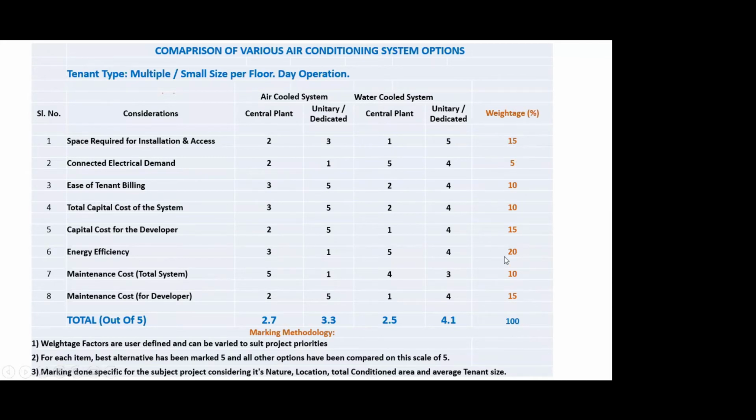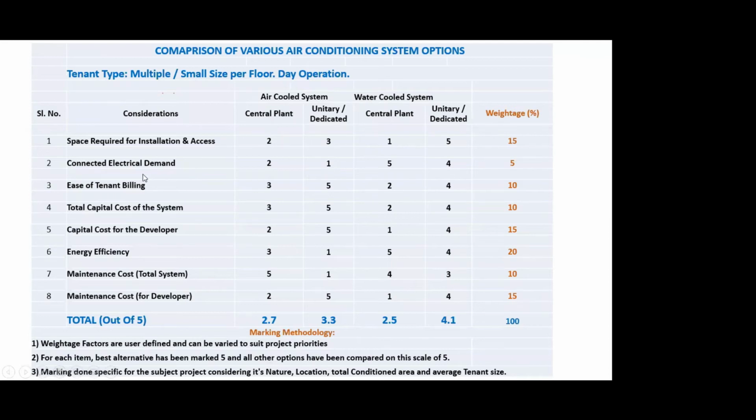So they all decide what should be the relative weightage of each of these items so that the total comes to 100. And then you can actually take a weighted average and see for this particular installation which turns out to be the best alternative. So this is a rational way of selecting a system for your particular project, which depends upon the nature of the application, where it is located.